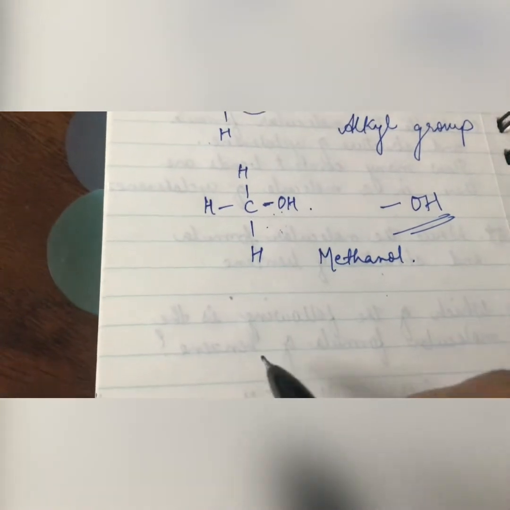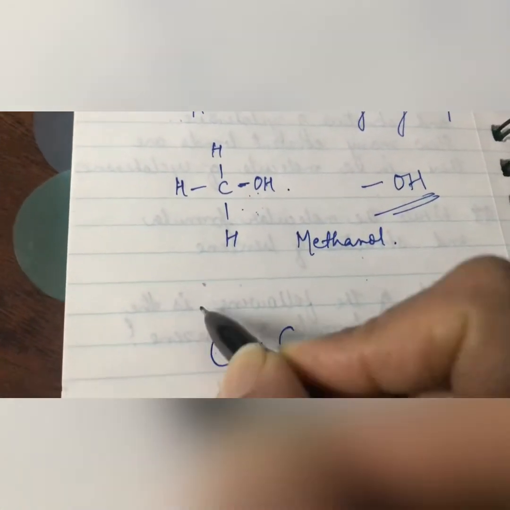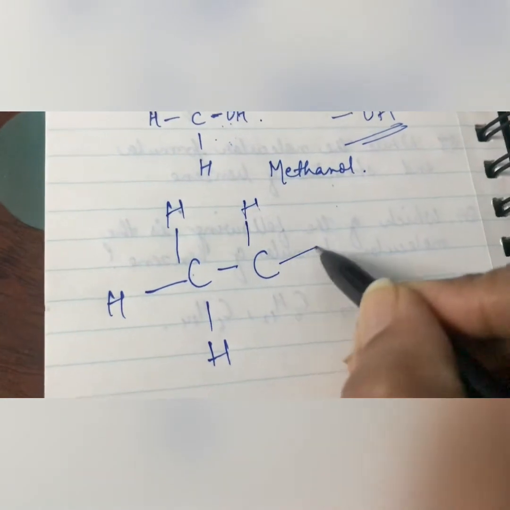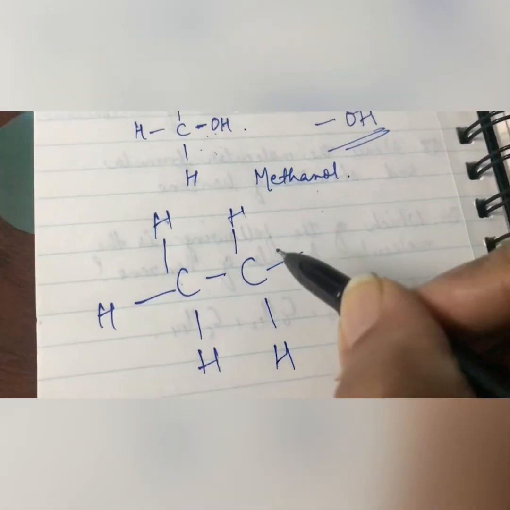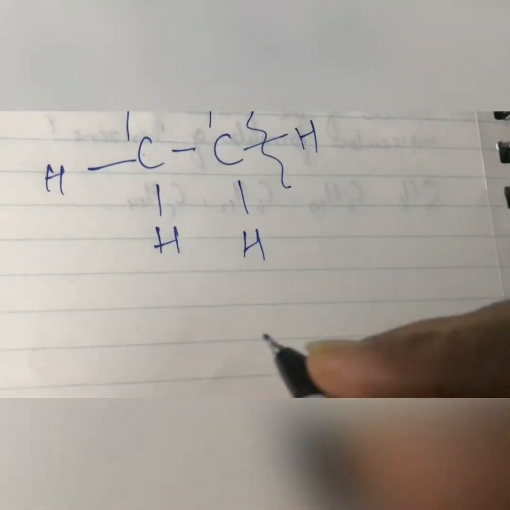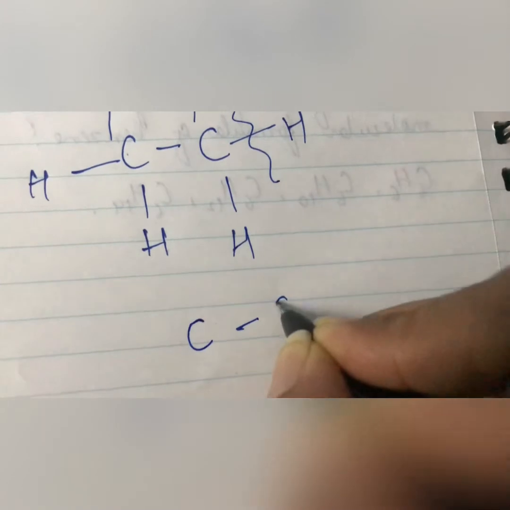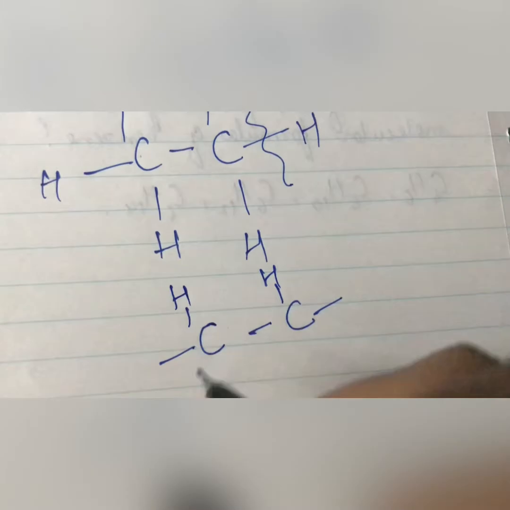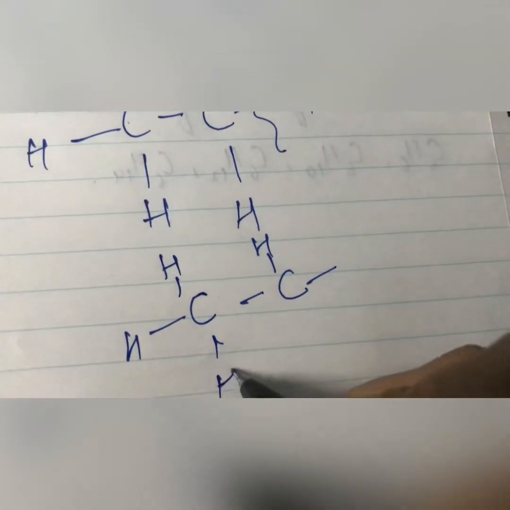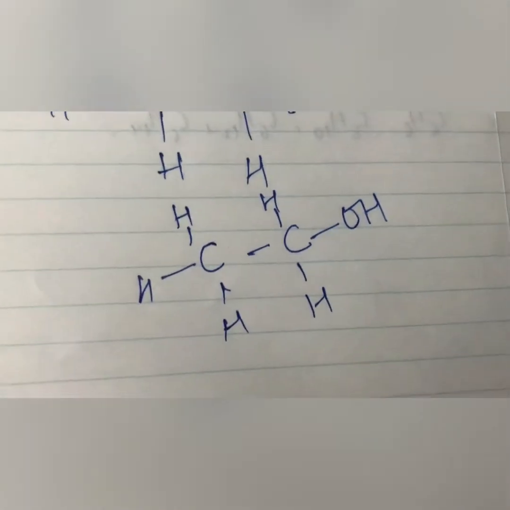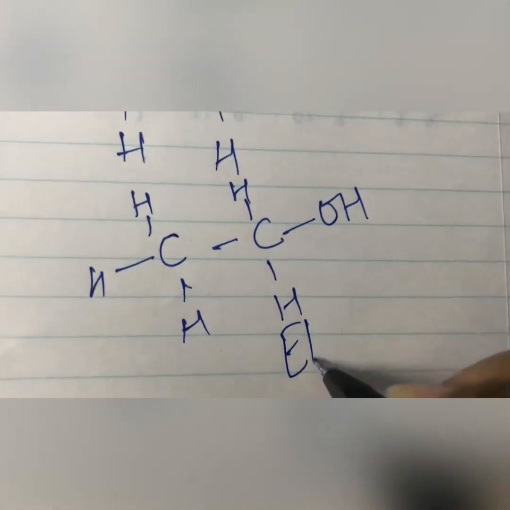Same way, you can make ethanol also. Ethane means 2 carbon atoms. Here you see, if I remove this hydrogen, and then I will write ethanol like this. Check over here. Can I write like this, OH? What will it become? It will become ethanol.